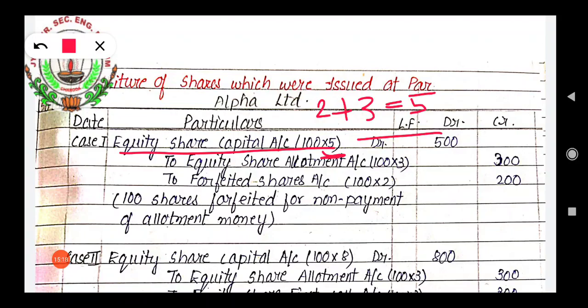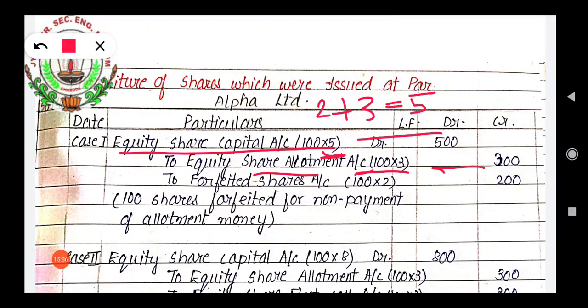Now which amount has not been received by the company? That is the allotment amount. So here we will write to equity share allotment account, number of shares 100 and allotment money is rupees 300.